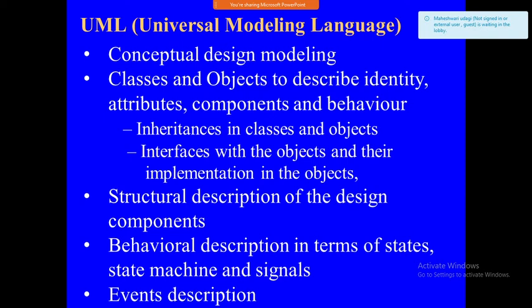The UML diagrams model the behavior in terms of sequence, states, state machine, and signals. Event description, these are all common under the UML diagram. If you are using UML modeling, then you have to go through all these things.